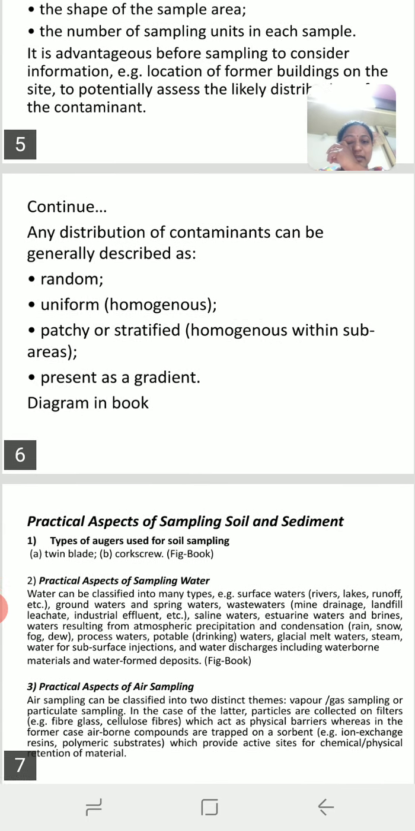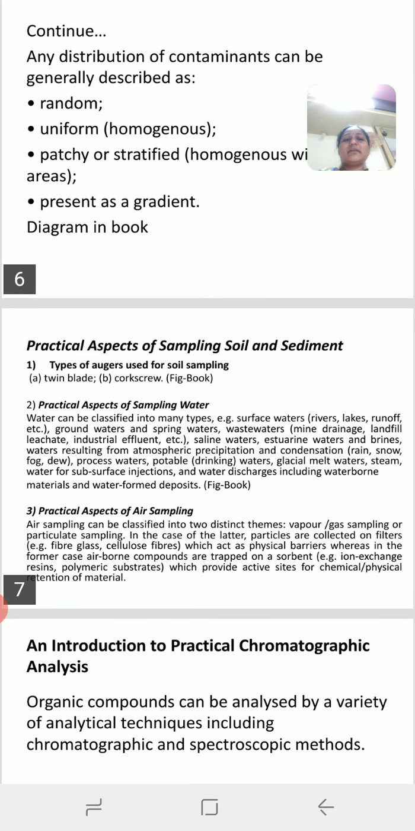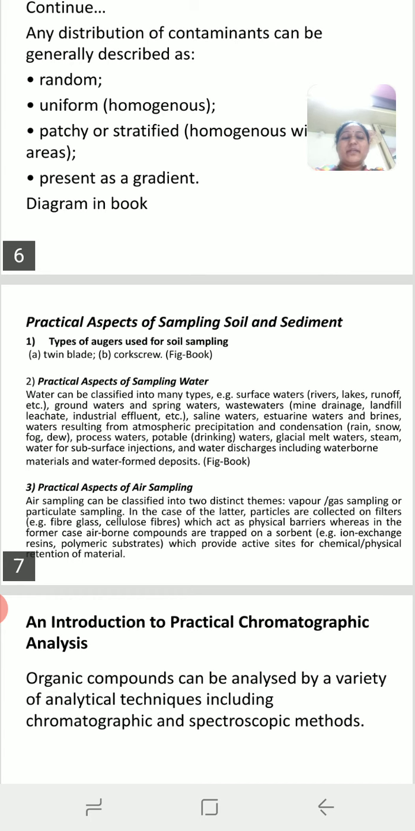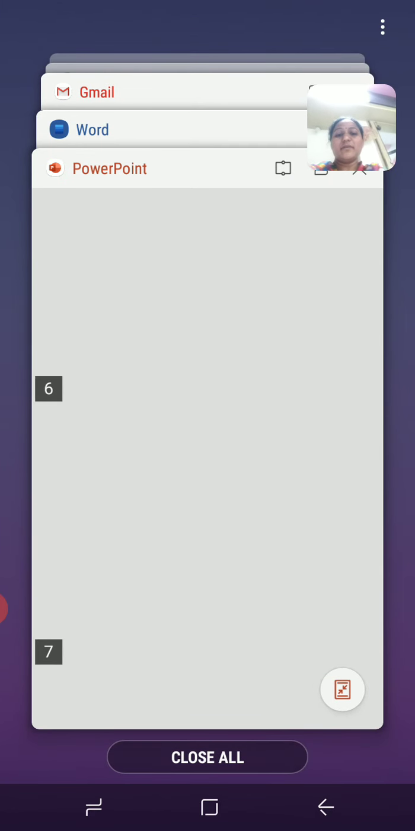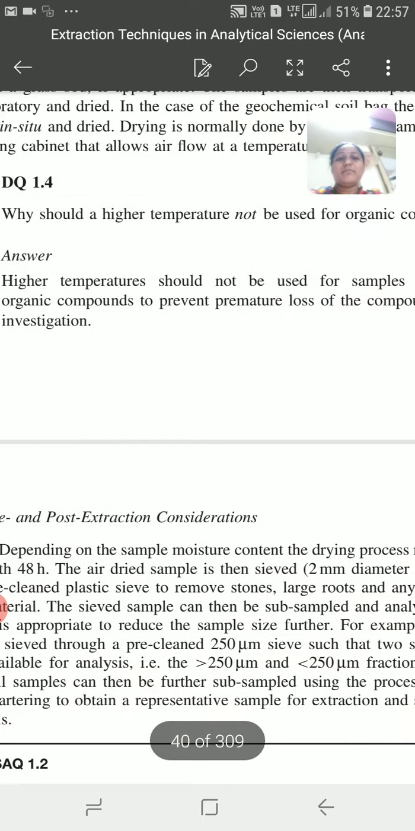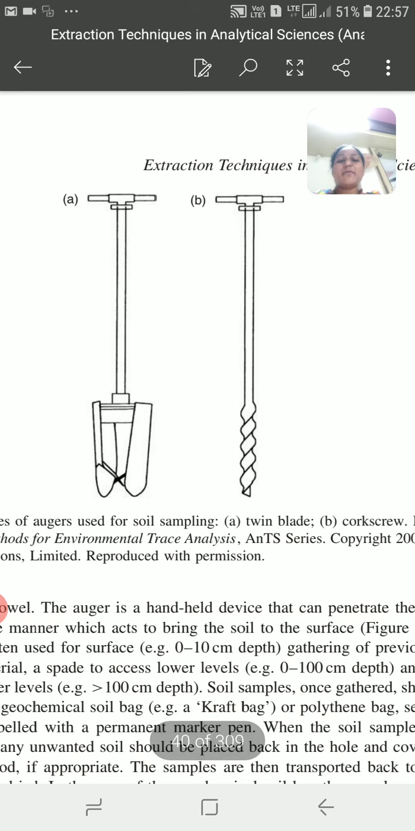Okay, then the next point is the practical aspect. Okay, how do we take a soil sample, water sample and the gaseous sample? So first one is the sampling for soil and sediment. So there are two types of how we take a sample. So first one is the twin blade and second one is the corkscrew. Okay, so if we observe in your book, they give the diagram for the soil sampling. Okay, so first one is the twin blade and second one is the corkscrew. With the help of this apparatus we take a soil sample.